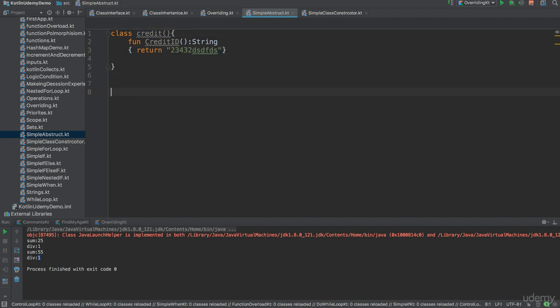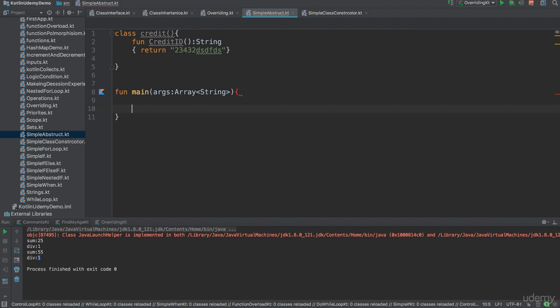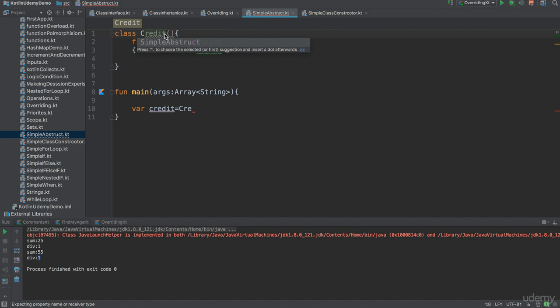So this is a credit. But now if someone tries to create a main class, he could easily create a variable from the credit, equal credit card.